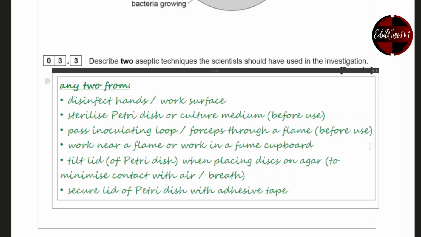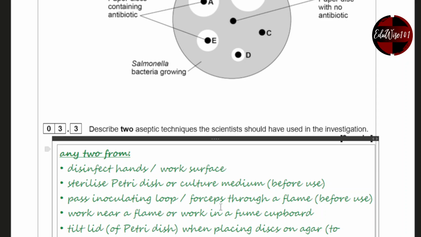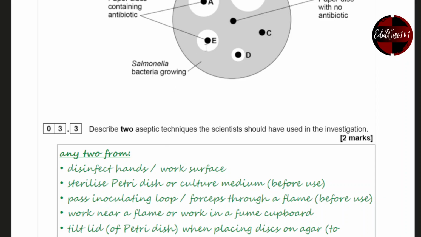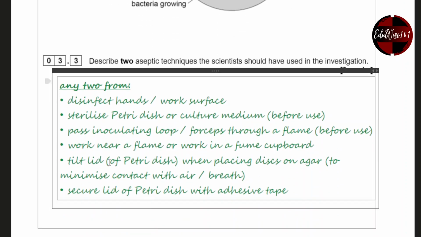So usually, let's say if we place the paper disc on the agar plate and then place a couple of drops of the bacteria solution, or you have to use small tweezers to place it, so you need to pass that over a blue flame. Work near a flame or work inside a fume cupboard.